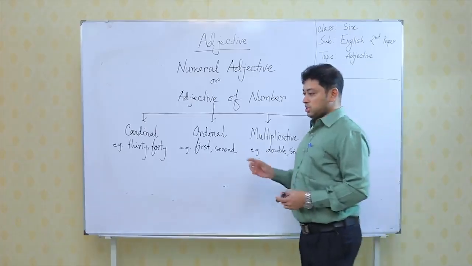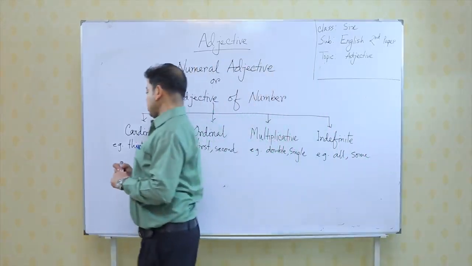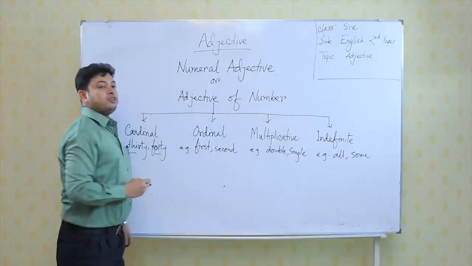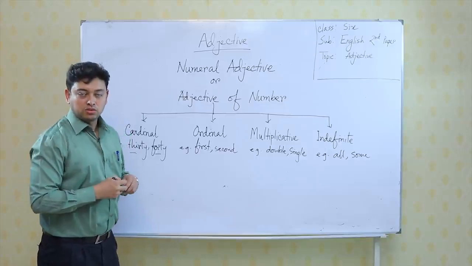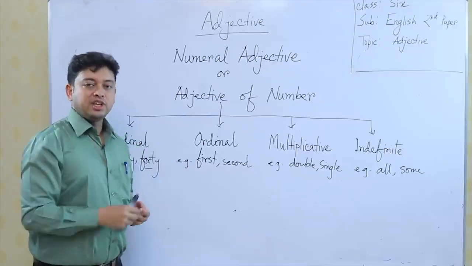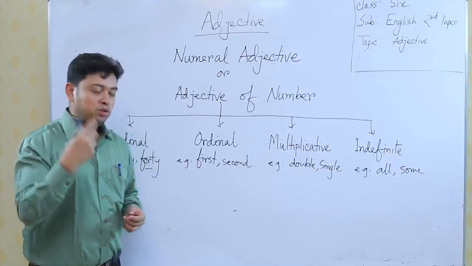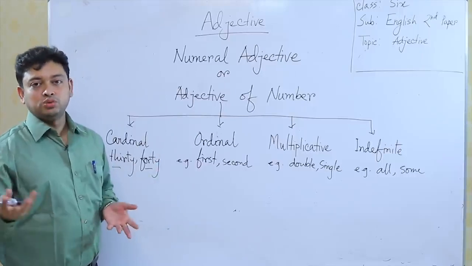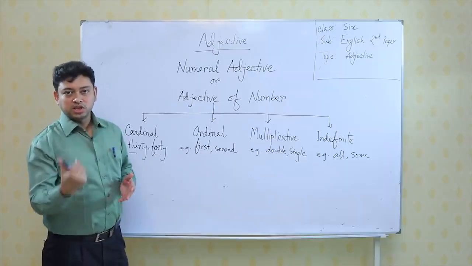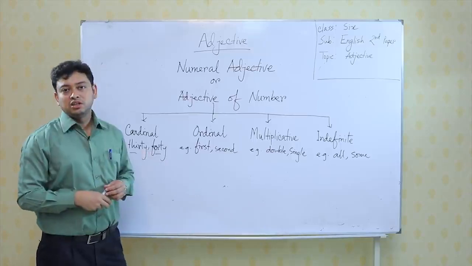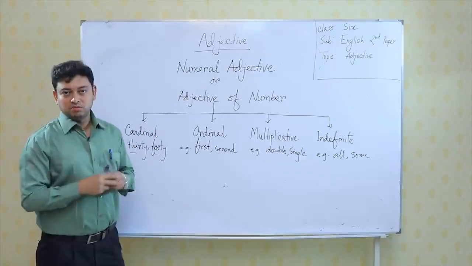When we talk about these examples and these words, if these words are used in a sentence and if they qualify a noun, then it becomes adjective of number. Now, specifically if you want to identify, the name will be cardinal numeral. For example, there are 40 students. So, 40 students. It is qualifying students. So, the word 40 will be a cardinal numeral.